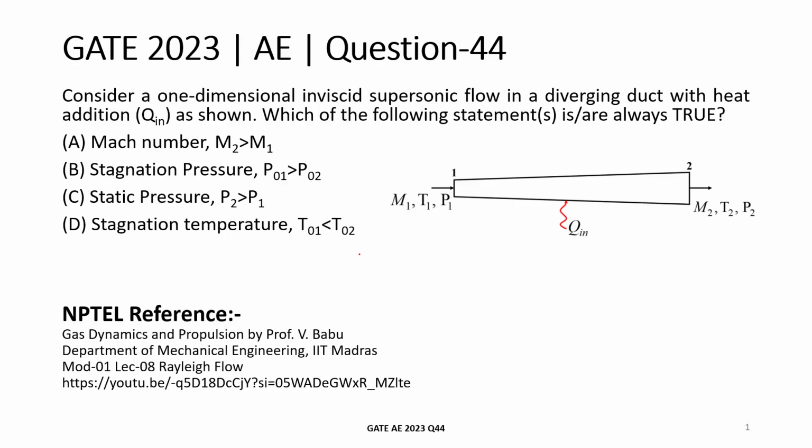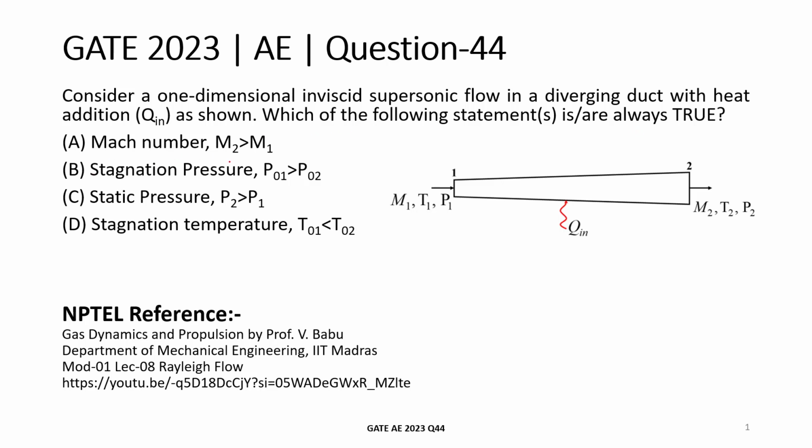Hi everyone, we will solve GATE 2023 Aerospace Engineering question number 44. Consider a one-dimensional inviscid supersonic flow in a diverging duct with heat addition Q in as shown. Which of the following statements is always true?